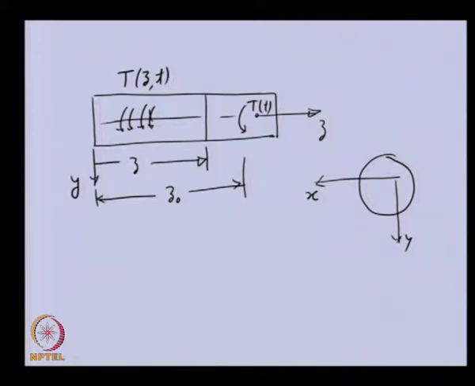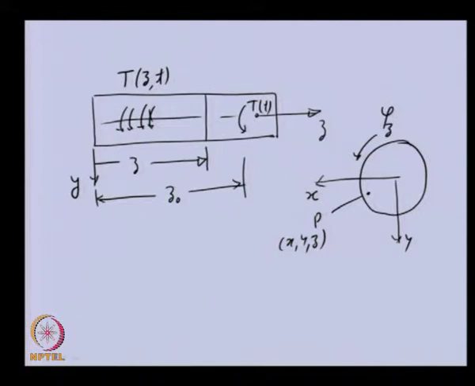This is basically the center of the shaft, so this will come like this. And if we want to study the motion of the point P, let us say the coordinates of that are x, y, z. If we have an angular twist of this particular plane, phi z, which is again a function of z and time, this particular point P will have displacement in the radial direction, which will come to the P prime location due to angular